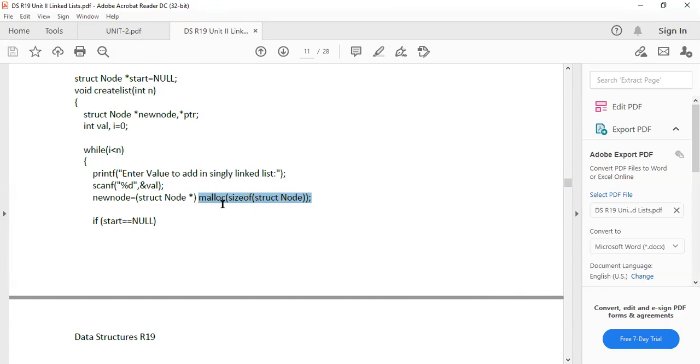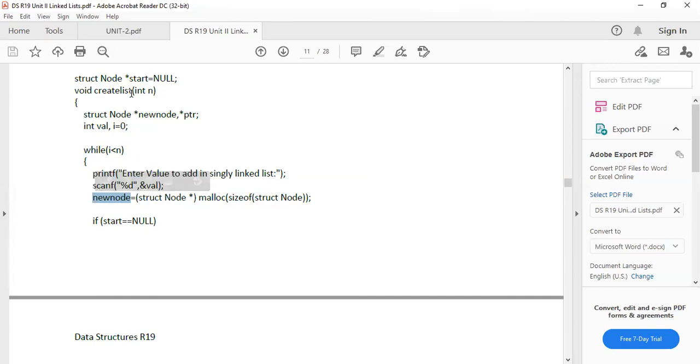The actual meaning of this one is malloc is a function. By using this, we can use the allotted, the initialized memory from the computer memory. It will be brought to the creation of the node. The meaning of sizeof is it will calculate the memory for the struct node, structure type node. It is allocating memory to this new node.